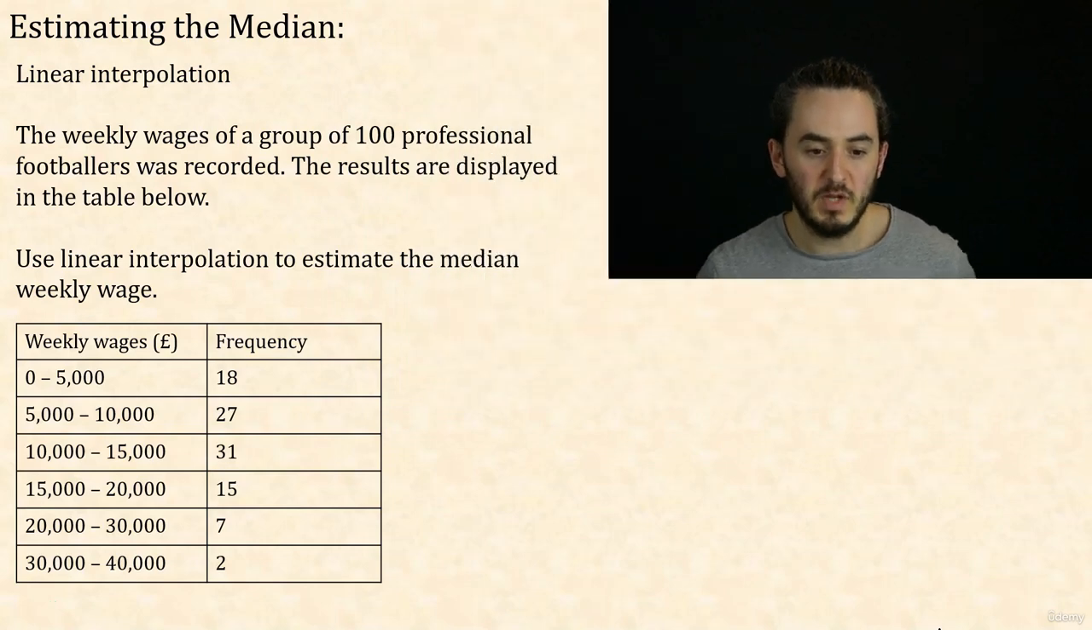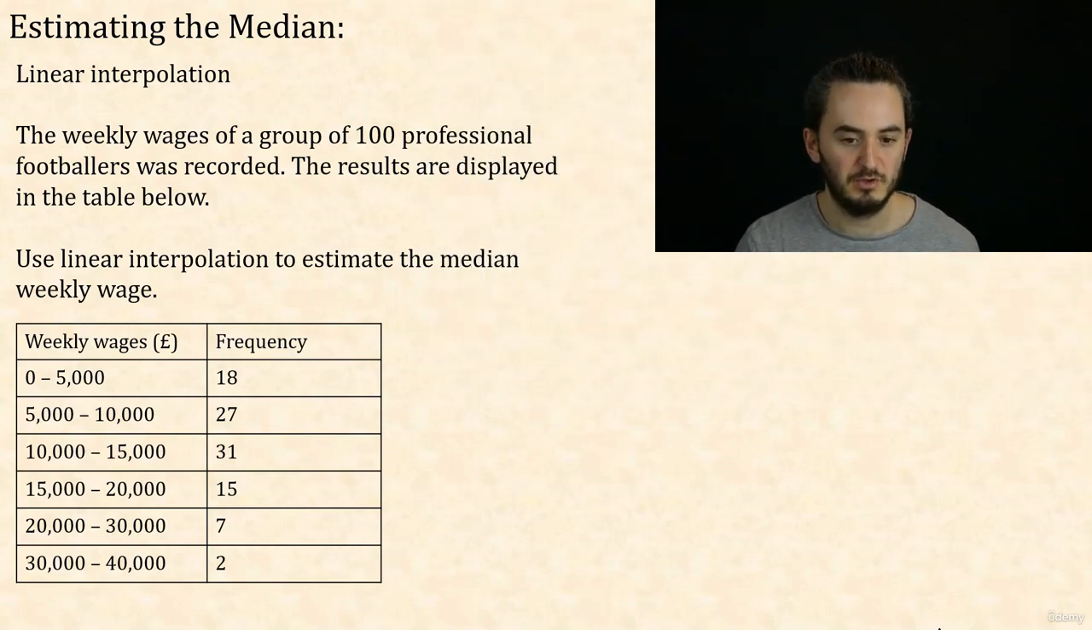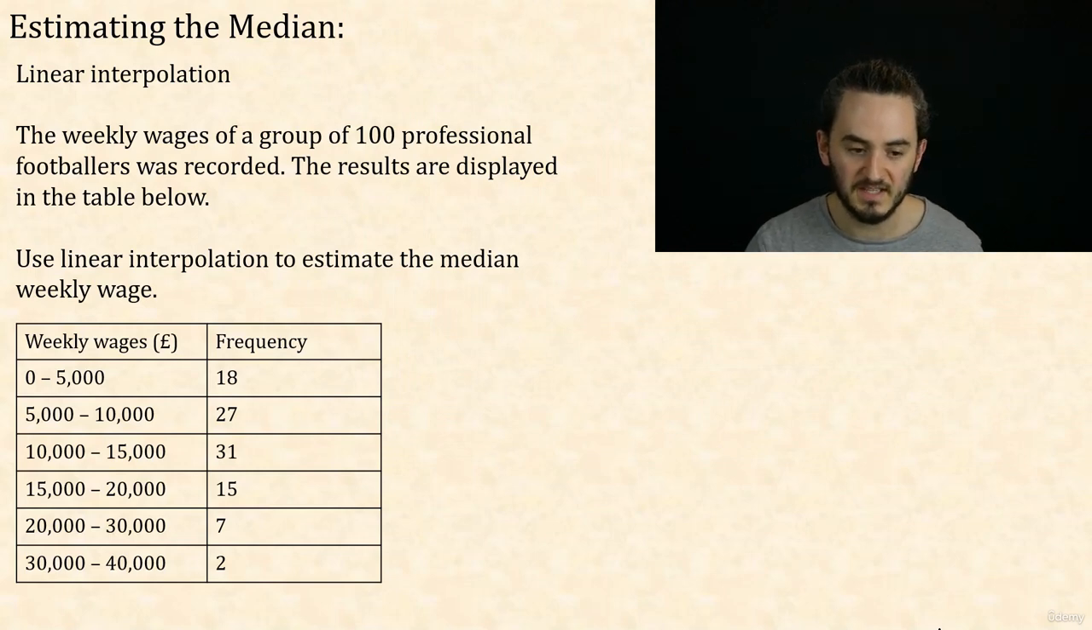If you try to remember it as a formula, it's quite a difficult formula and it's really easy to make errors in it. Let's look at the question and we'll see if we can build some intuitions about what to do. Okay, so the weekly wages of a group of 100 professional footballers was recorded. The results are displayed in the table below. Use linear interpolation to estimate the median weekly wage.